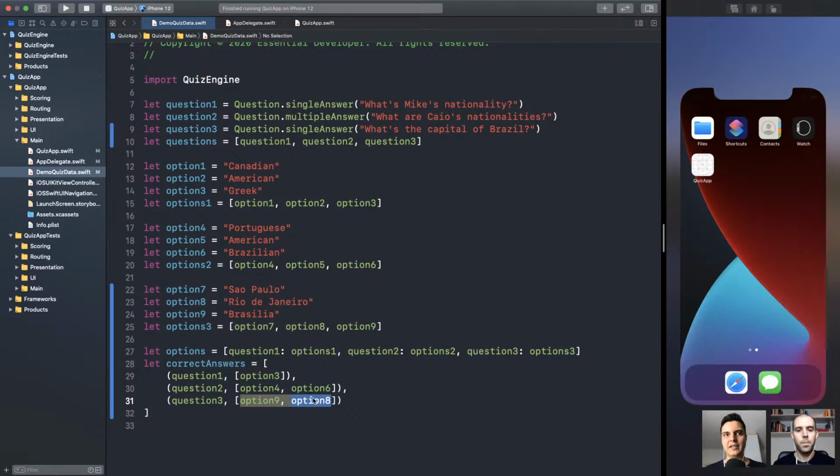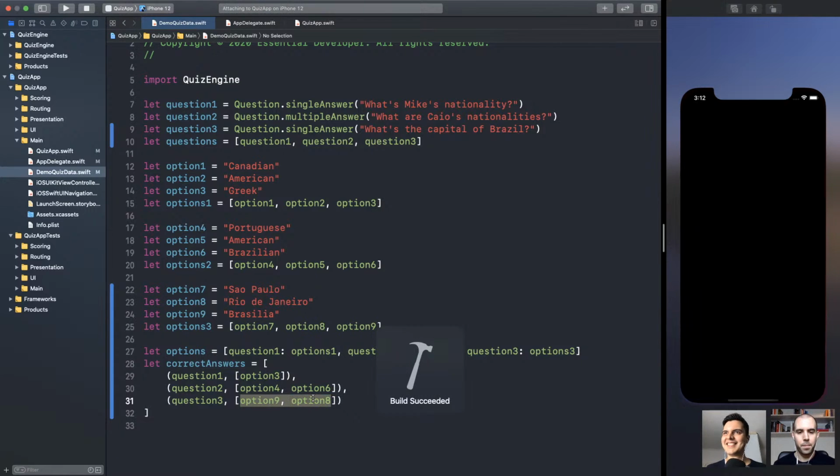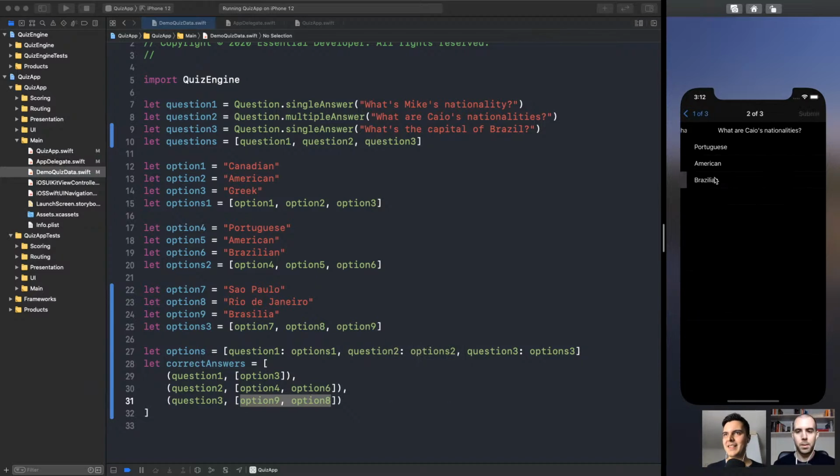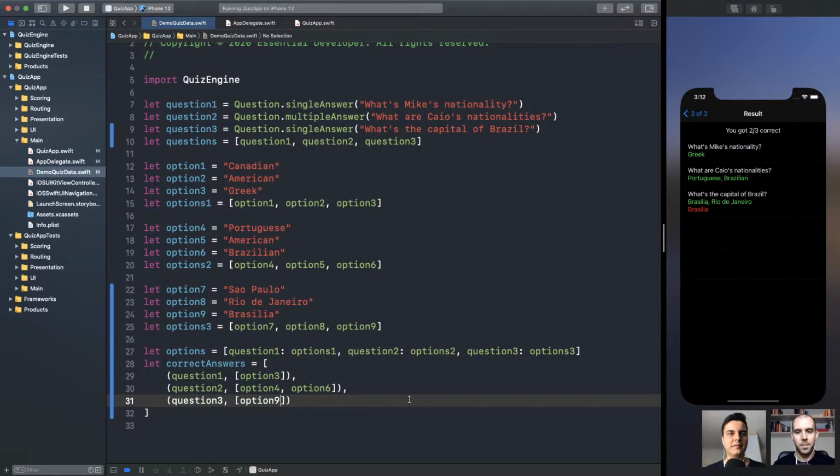And you can never get it right because you can only select one. Exactly. Let's see. Here, I can only select one option, but the correct answer requires 2. So you can never win this game. It's just wrong. It's the illegal state again. So that's the problem you normally end up with primitives.